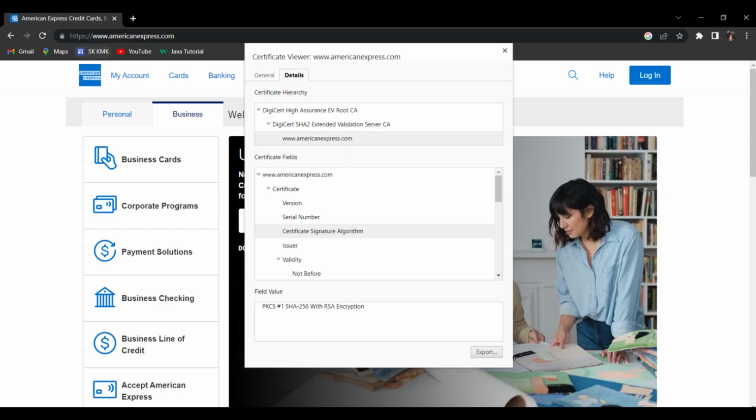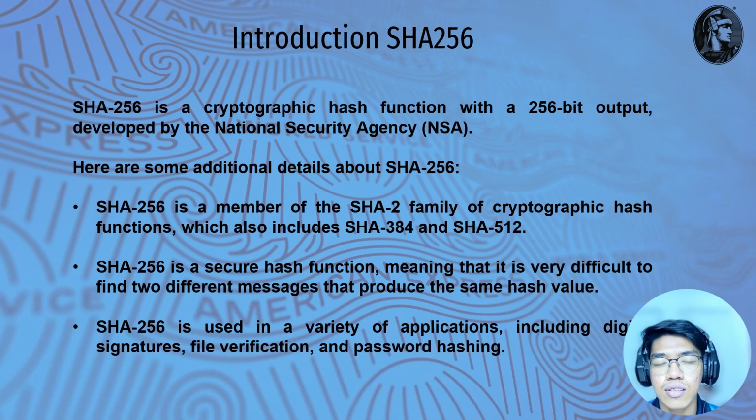For the American Express website, they use SHA-256 with RSA encryption. Next is the introduction of SHA-256. SHA-256 works by taking an input of any size and transforming it into a 256-bit output. This is done through a series of mathematical operations that are designed to be irreversible.